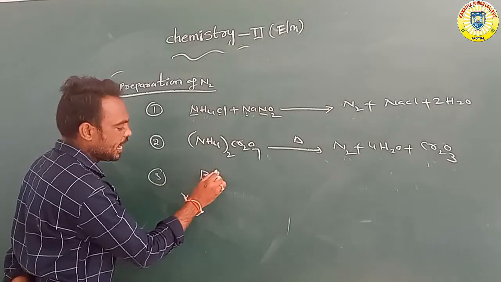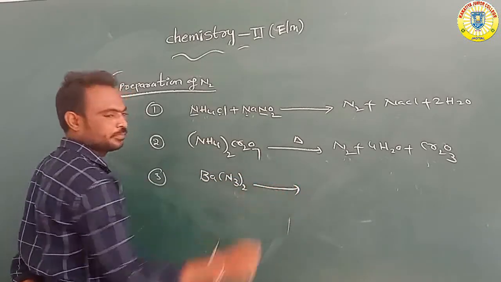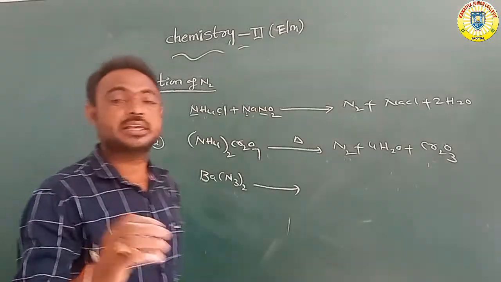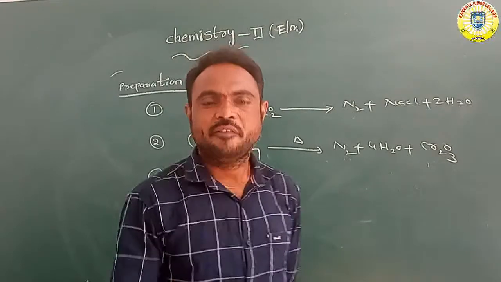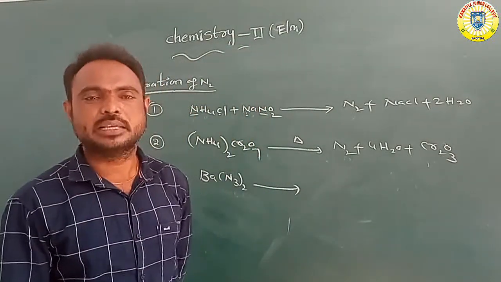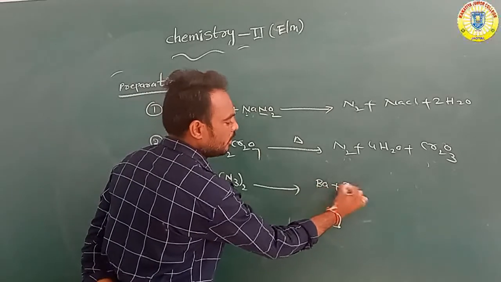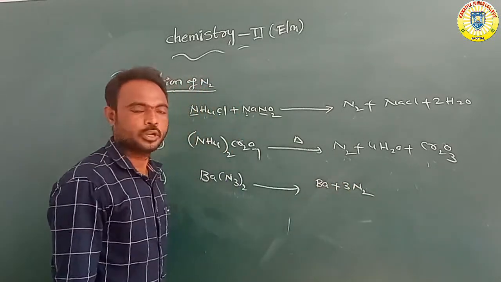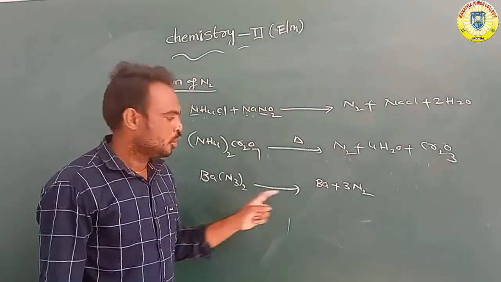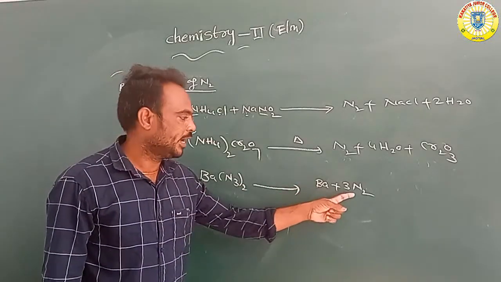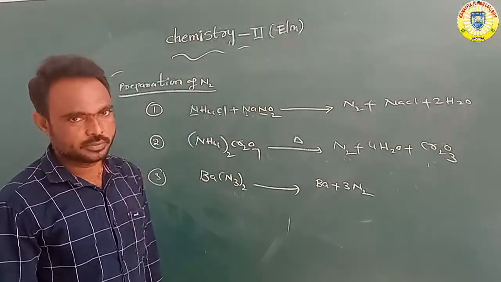Next equation: Ba(N3)2, barium azide. When barium azide is heated, it is converted to barium and nitrogen. It is also another preparation.